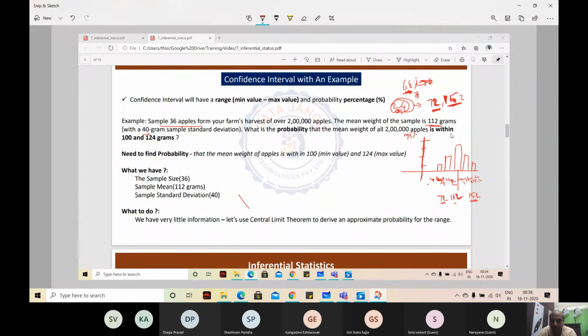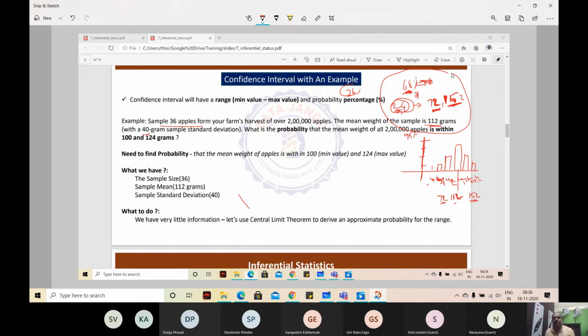95% of the data is going to be within two standard deviations. Of 36 apples, 95%, I don't know how much we can calculate that. So when data is normally distributed, you can get those inferences. You can calculate the probability. Is that point clear? When data is normally distributed, you can calculate the probability, because of the 3 sigma rule.